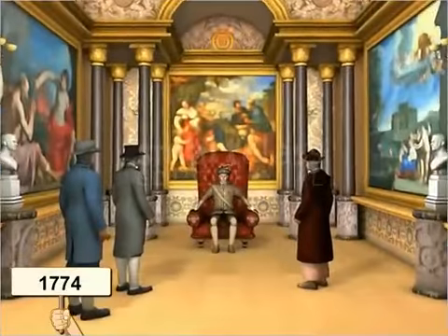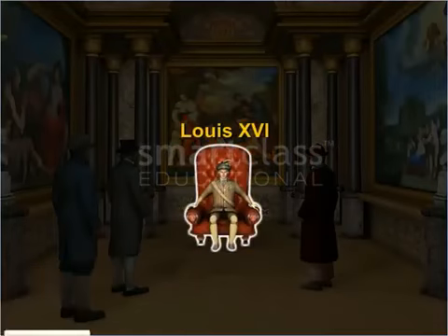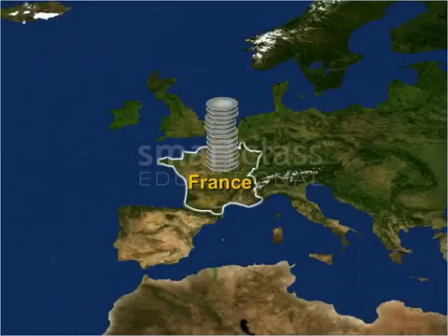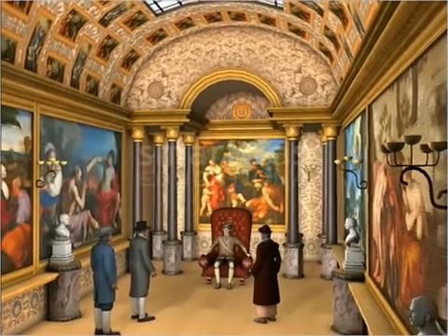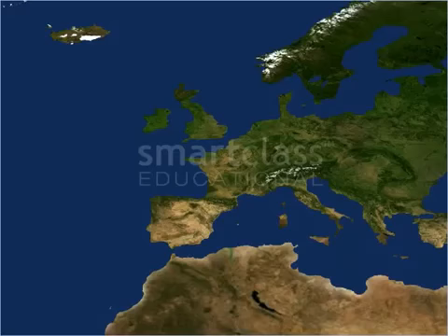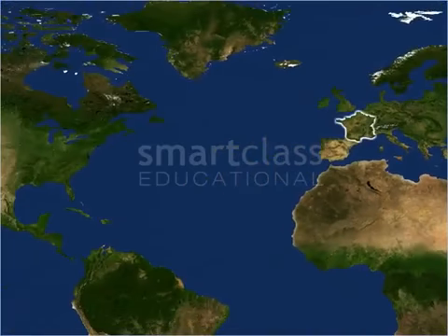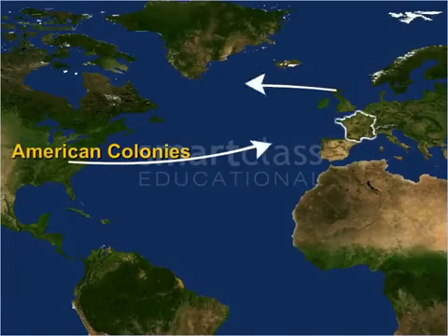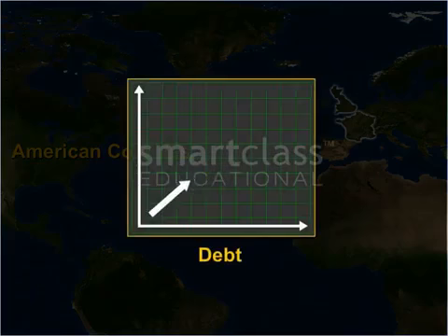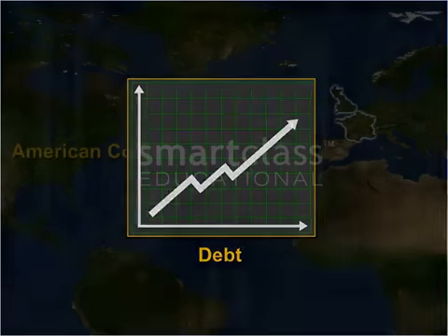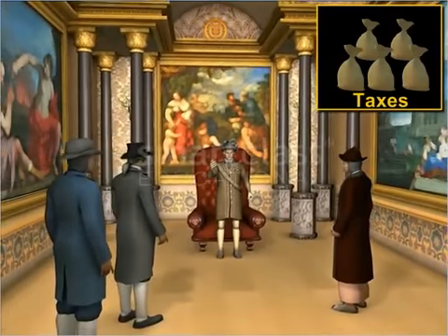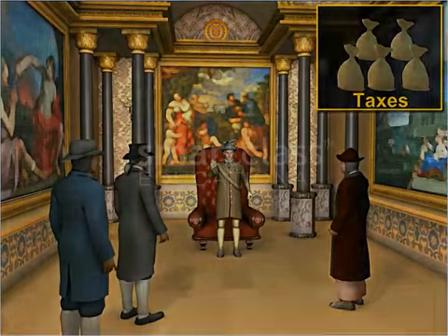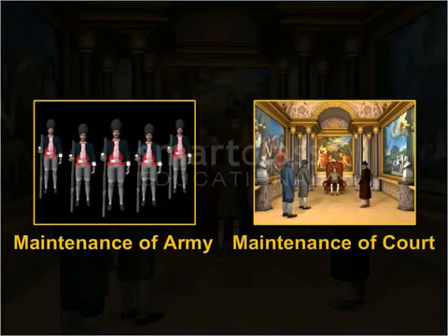In 1774, when Louis XVI became the monarch, France was experiencing a major financial crisis. Continuous wars with Britain and the extravagant ways of the French monarchy had put great strain on the state treasury. Despite its poor financial condition, France helped the American colonies to fight against Britain. This further added to the existing debt burden on France. Under such circumstances, Louis XVI increased the taxes in an attempt to meet the regular expenses of the state, such as maintaining the army and the court.